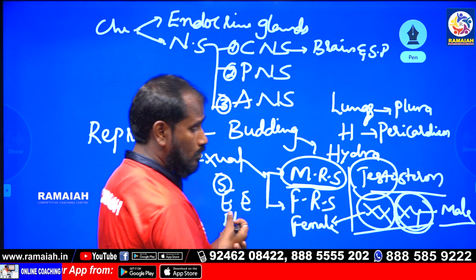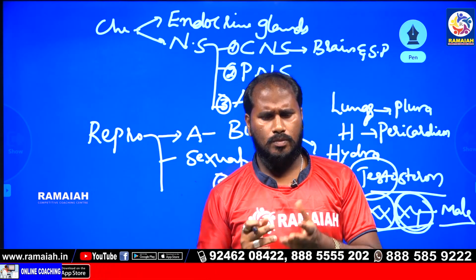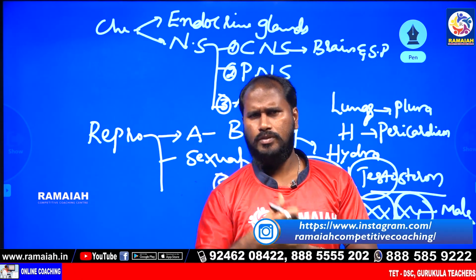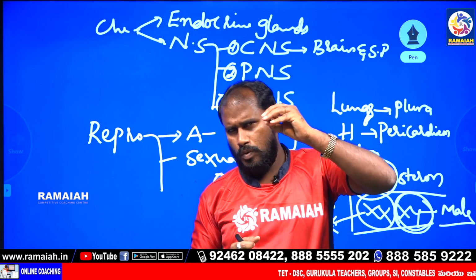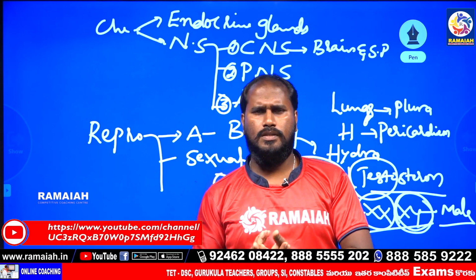In the skeleton system: total bones, muscles and types of muscles, joints and types of joints, and bone diseases, muscle diseases, joint diseases.